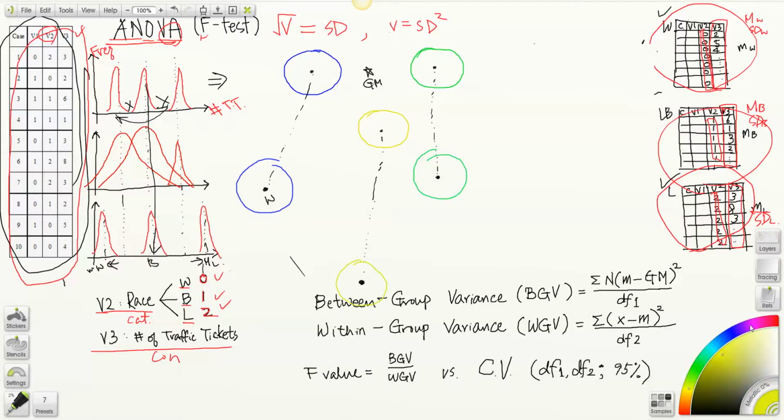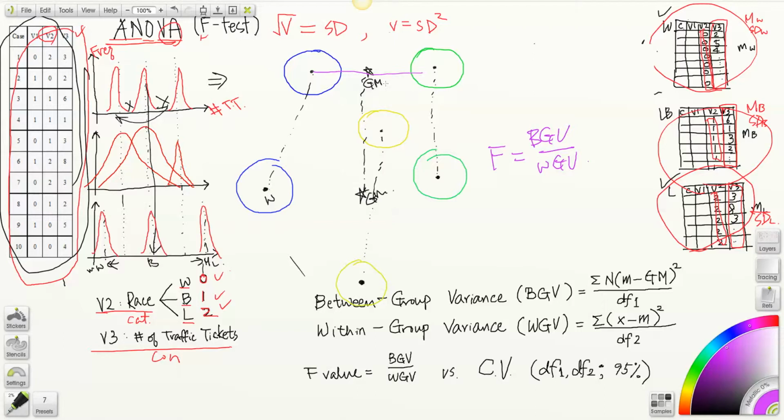Now let's think about the formula again, the F value formula, which was between group variance divided by within group variance. And your grand mean, unless we specify it somewhere, is still the same as this location. And let's talk about the distances between grand mean and subsample means.